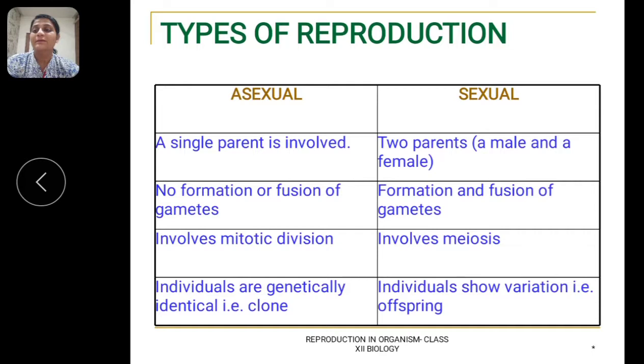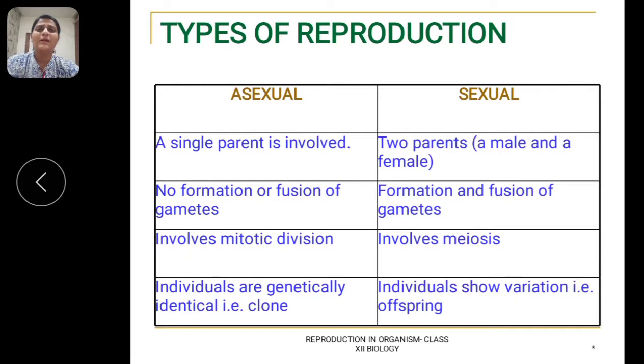And the last difference is, in asexual reproduction, the individuals which are formed are genetically identical. And as they are genetically and morphologically identical, they are called clones of each other. Whereas individuals produced by sexual reproduction show variation, meaning there will be changes in the offspring compared to their parents. I hope this much is clear.